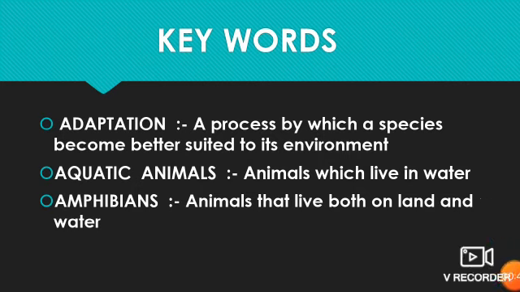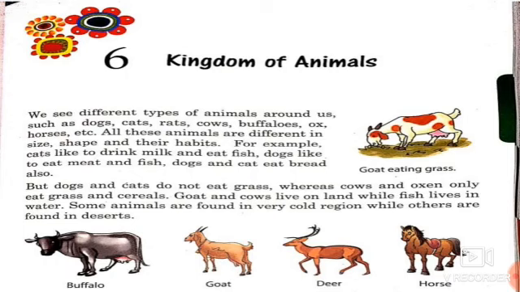Children, the earth is a home to a variety of plants and animals. Like plants, even the animals found on this planet are very diverse in nature. These characters differ from each other in their food and feeding habits, nesting habits, modes of locomotion, and many other characteristics. In this chapter, we will discuss some of these variations.